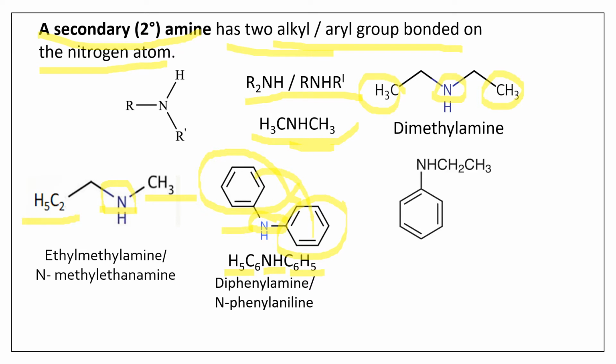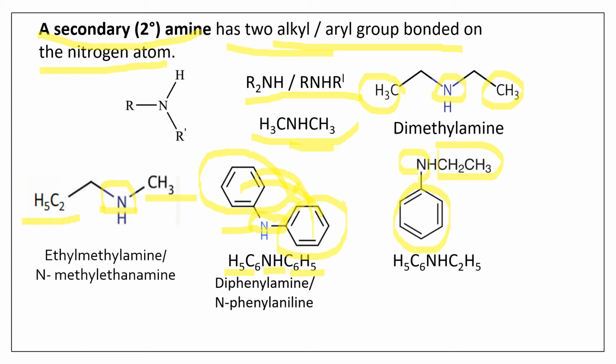And here again the same thing. They need not always be the phenyl group linked. It can be different also. Here is another example. So this is an ethyl group and this is a phenyl group. So one is a phenyl group, the other one is an ethyl group linked to the nitrogen atom. This is also a secondary amine.